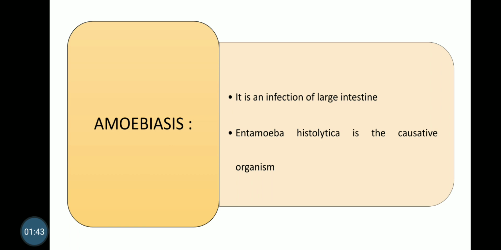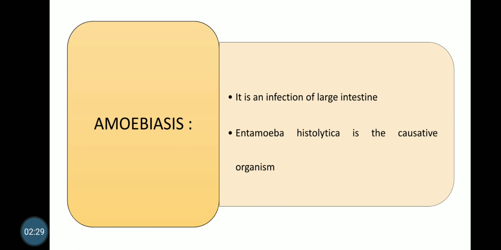Trophozoites or vegetative form appear to feed on the intestinal bacterial flora and multiply in the colonic lumen without causing any symptoms. But under certain circumstances, trophozoites get activated and invade the intestinal mucosa, causing tissue lysis and producing dysentery or diarrhea. Under unfavorable conditions, trophozoites are encysted and the cyst form is excreted in the feces.